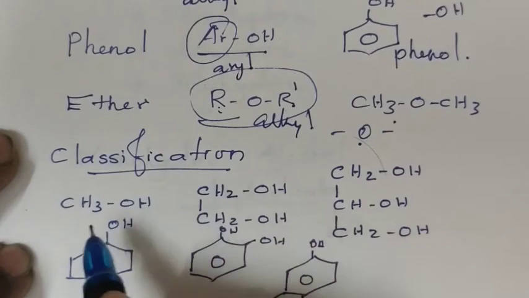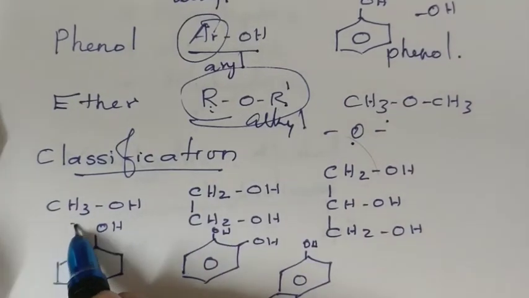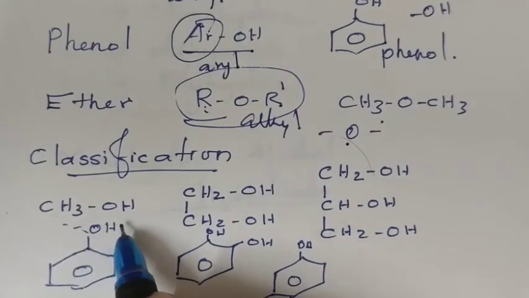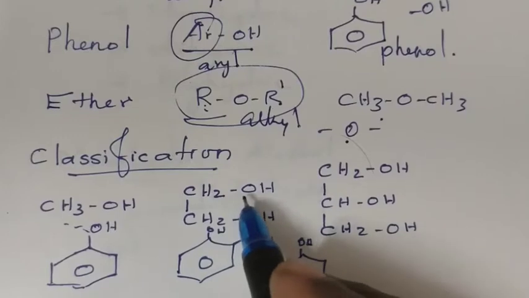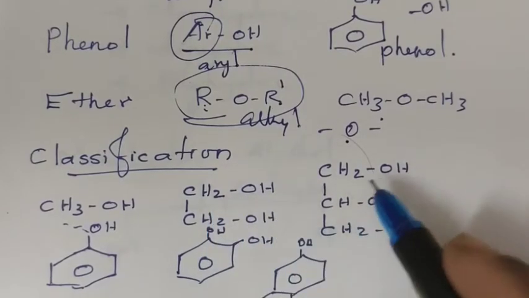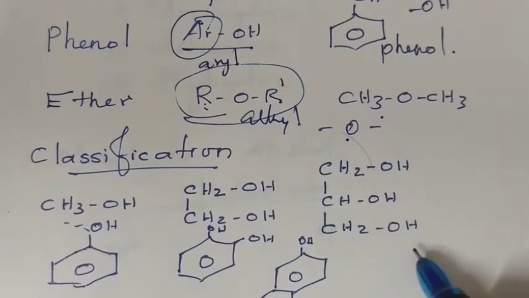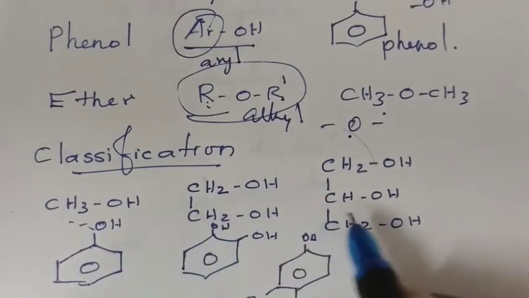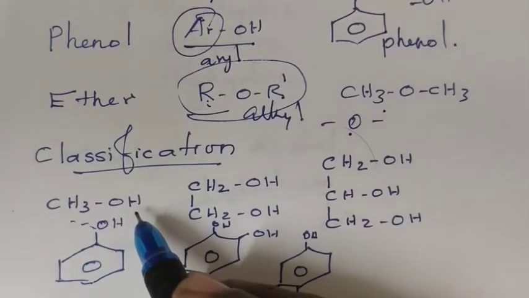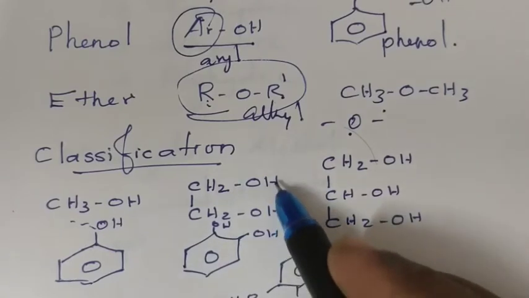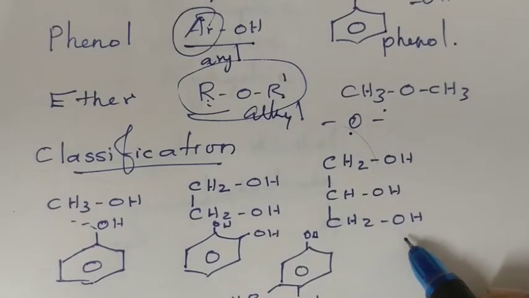Classification of alcohols. See these examples. The first alcohol is CH3OH. The second is CH2OH-CH2OH, both having OH groups. The third is CH2OH-CHOH-CH2OH. The basic difference between these alcohols is that the first contains only one OH group, the second contains two OH groups, and the third contains three OH groups.